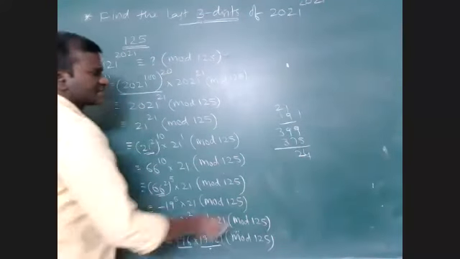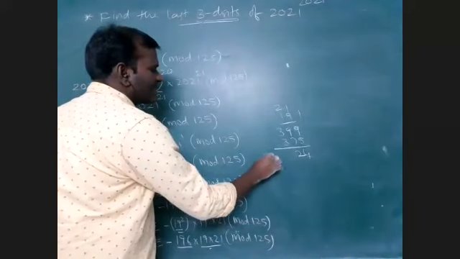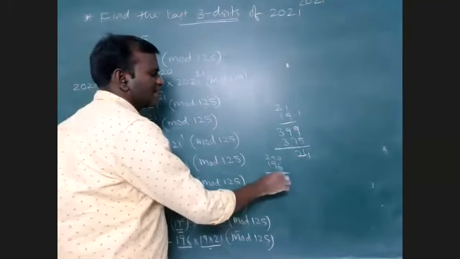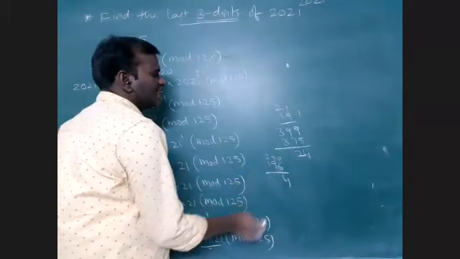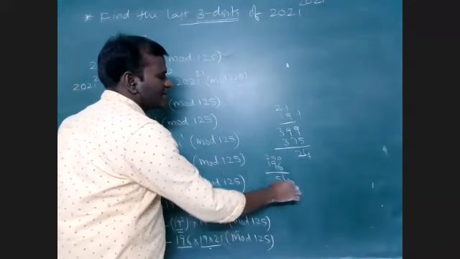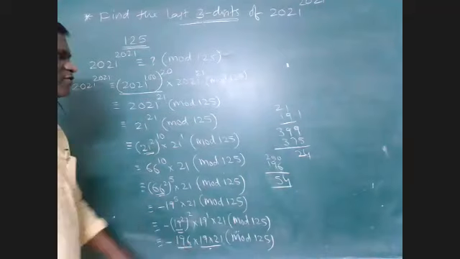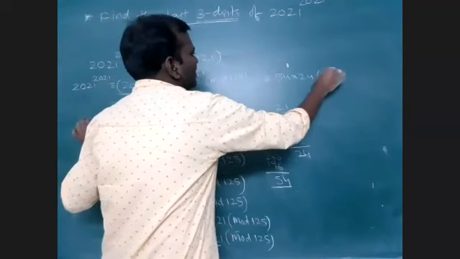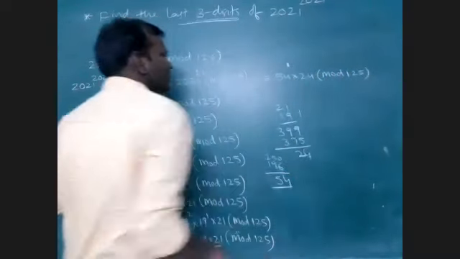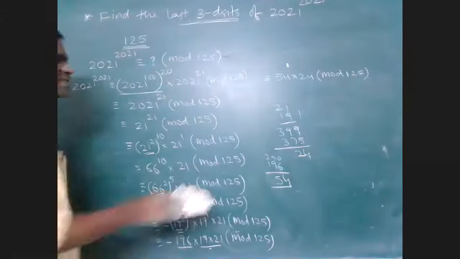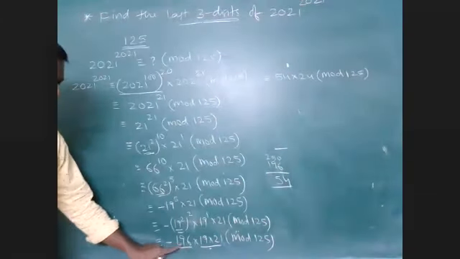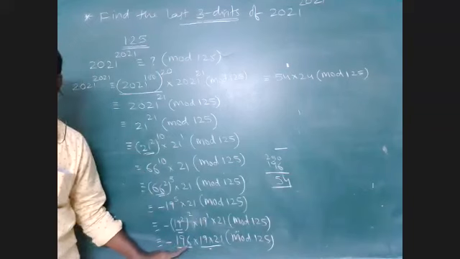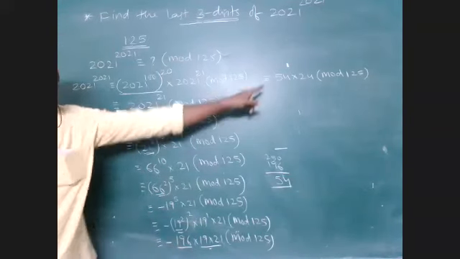Whereas 196, I am taking it as negative, minus 196 directly here. With 250, what am I getting? 54 I am getting as the remainder. So 54 into 24 is the remainder finally. What I did here is I took minus 196 directly. Remainder minus 196 means I can take 250 again, so 250 minus 196 is 54.